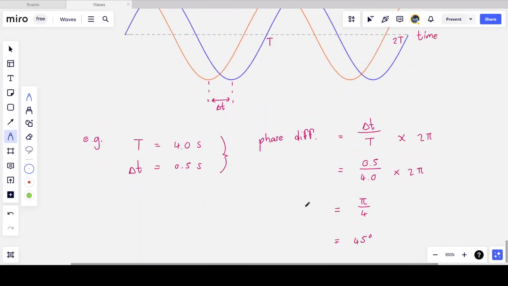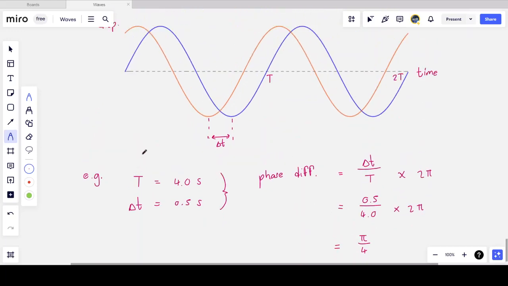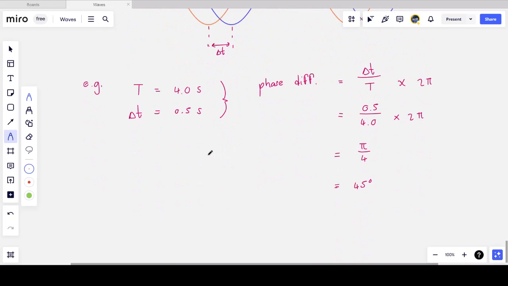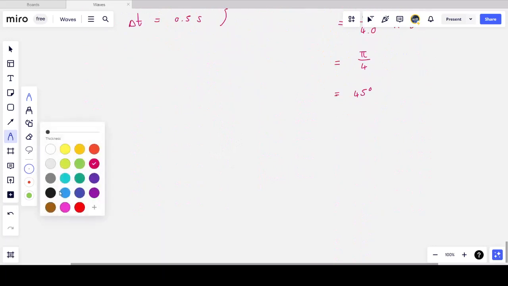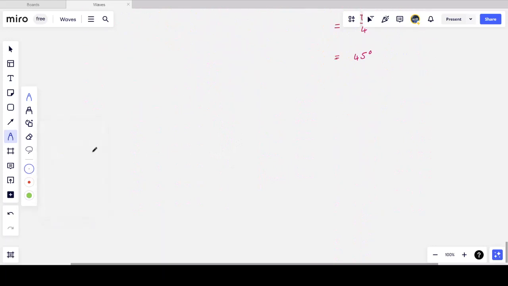So essentially, if I were to think about this in circular motion, one particle would have done 45 degrees around the circle, 1/8 of the circle, before the second particle starts its motion. And so they'll always be 45 degrees out of phase, since the waves are traveling at the same speed. And so, talking about speed, that brings us to the next part, which is the wave equation.